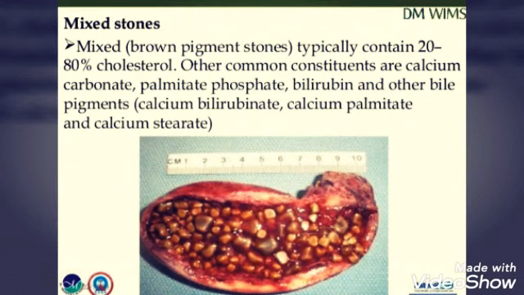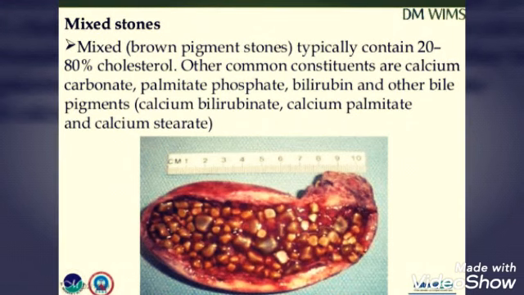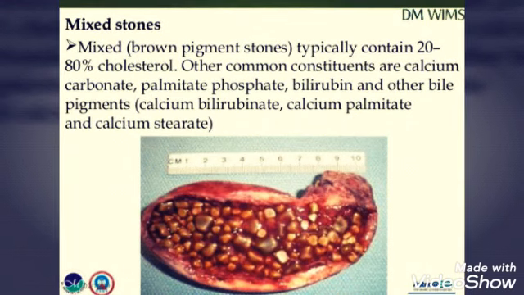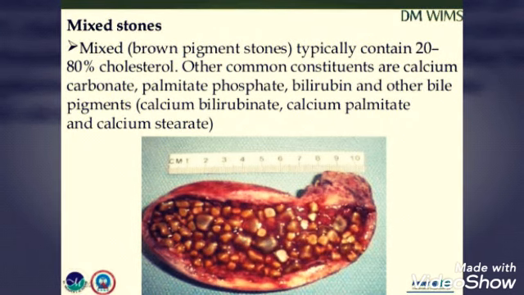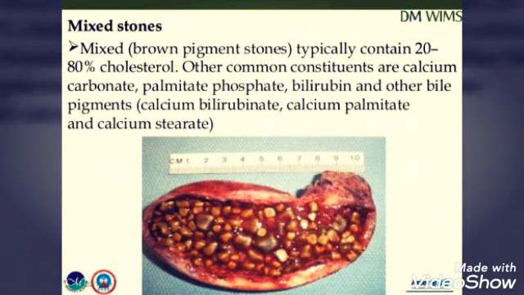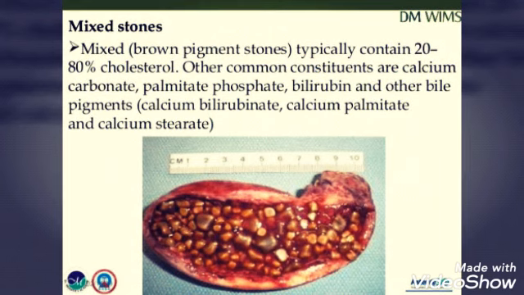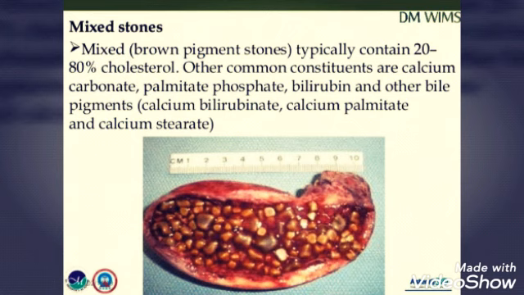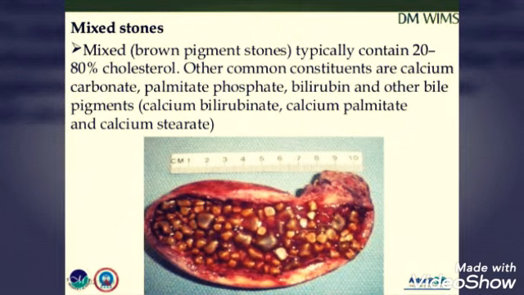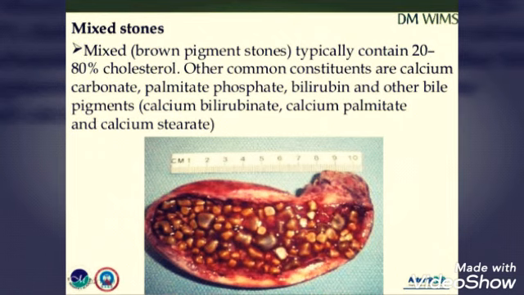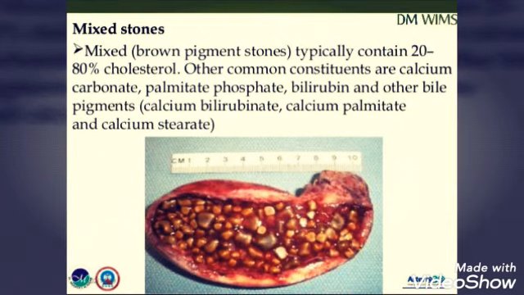Mixed, or brown pigment stones, typically contain 20 to 80% cholesterol. Other common constituents are calcium carbonate, palmitate, phosphate, bilirubin, and other bile pigments. Calcium bilirubinate, calcium palmitate, and calcium stearate. So these are the mixed components, that is, they contain everything like calcium, phosphate, and so on.